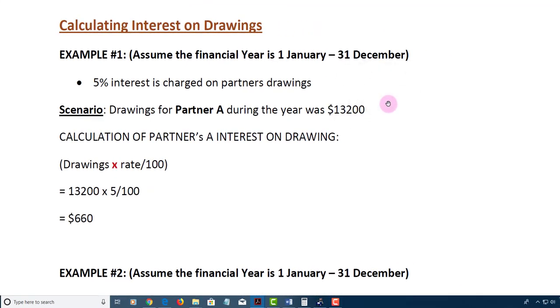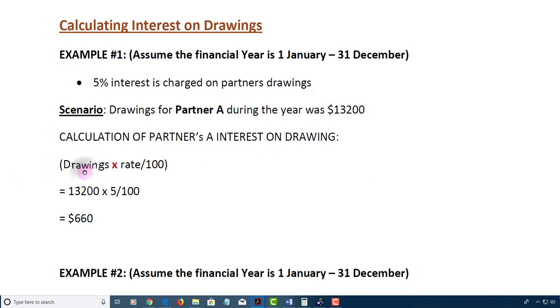Alright, let's look at two examples that deal with calculating interest on drawings. Now in example 1 and example 2, we're assuming that the financial year is from 1st January to 31st December. Somewhere in the question you're told 5% interest is charged on partners' drawings. Now the scenario is as follows. Drawings for partner A during the year was 13,200. Now the calculation of partner A's interest on drawings is as follows.